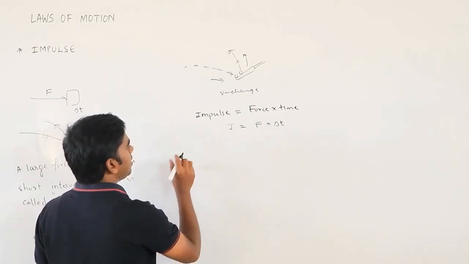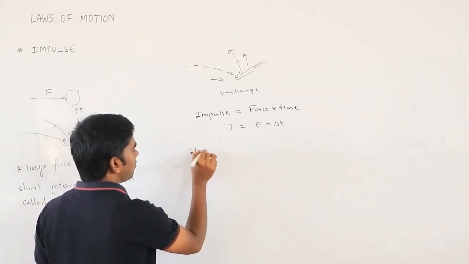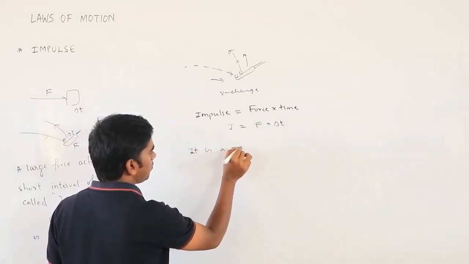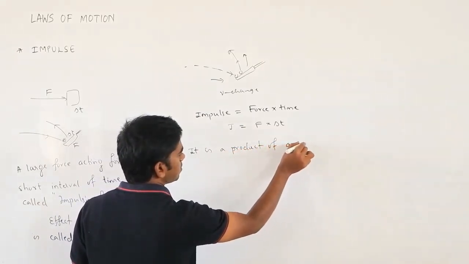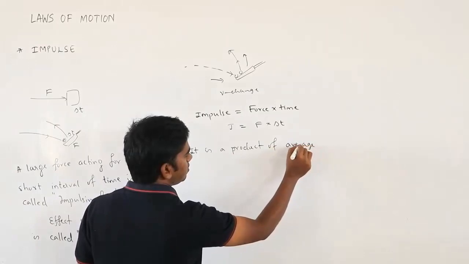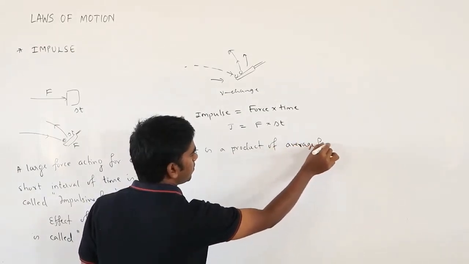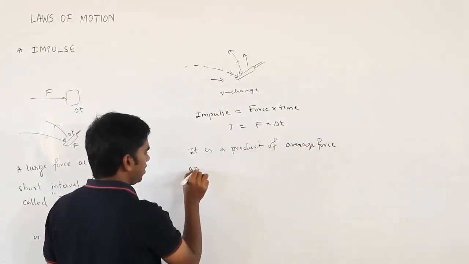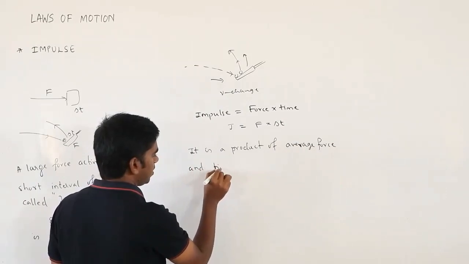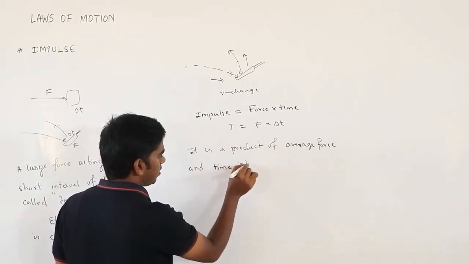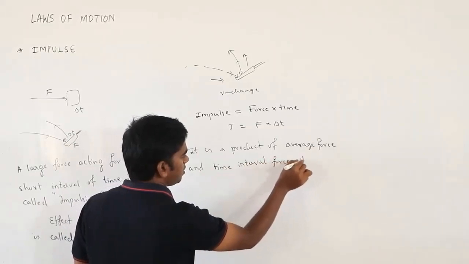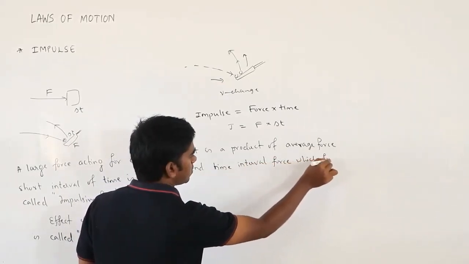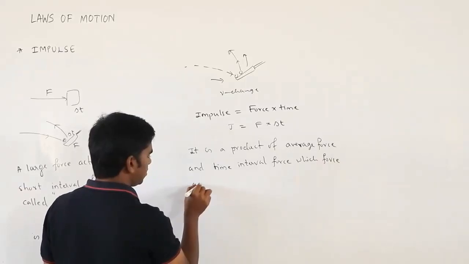So what I can write is, it is a product of average force and the time interval for which the force acts on the body.